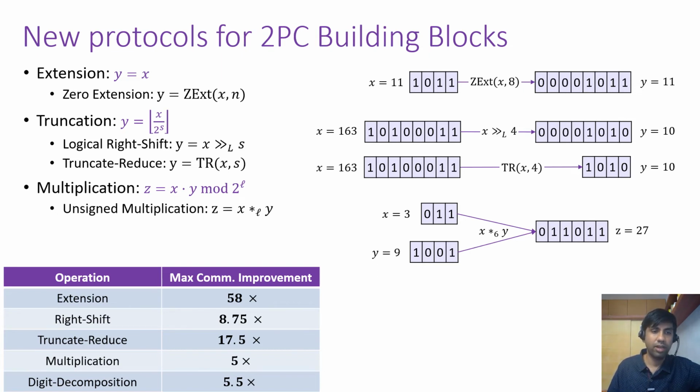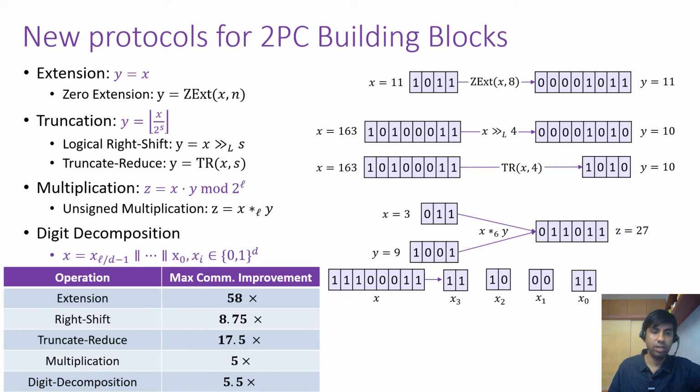Finally, we have the related operation of digit decomposition, in which you can read the number as a bit string and break it down into smaller substrings. So here we have an 8-bit number and we have broken it down into 4 strings of length 2 each. SIRNN provides efficient protocols for these building blocks, which have huge communication improvements compared to the baselines.